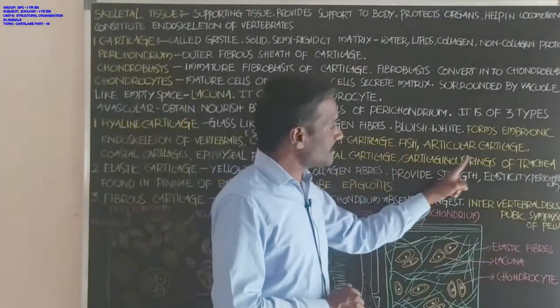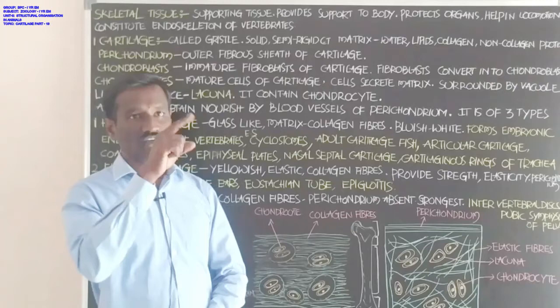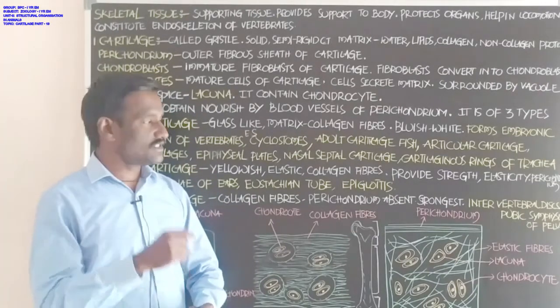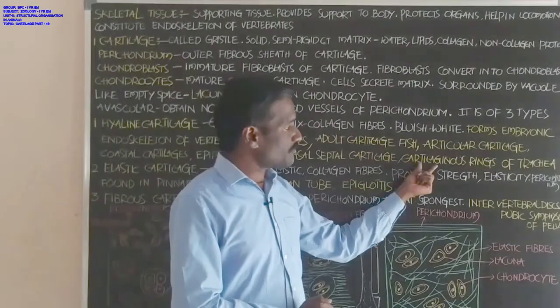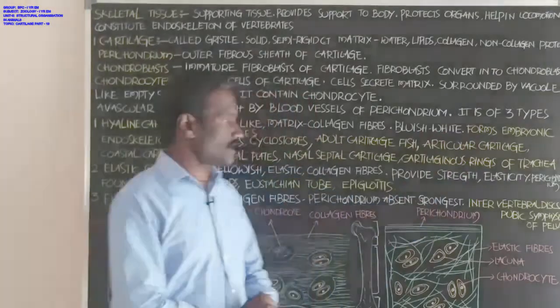Next, cartilaginous rings of the trachea. The trachea, the windpipe, shows a ring-like arrangement of small C-shaped cartilage structures. These are made up of hyaline cartilage.